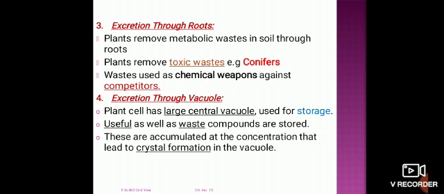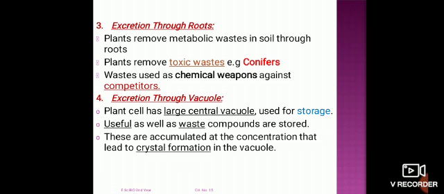In the third type, excretion through the roots. Plants also discharge their metabolic waste into the soil through the roots. They remove toxic material which is harmful for the plant, for example, conifers.